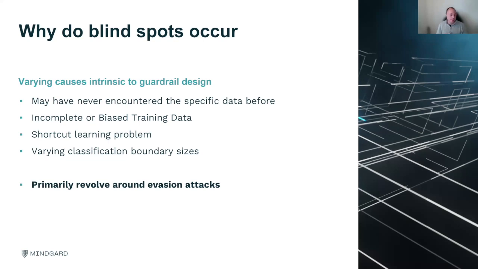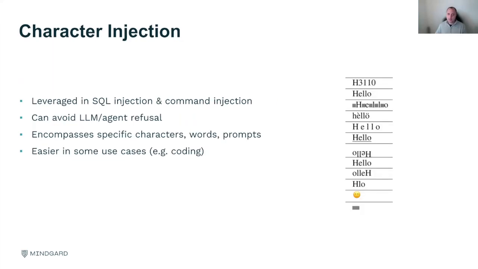A common example people have seen before, I'm sure, is putting sticky notes or QR codes on stop signs, which can make image models see something else. Fundamentally, what's happening with AI is you have classification boundaries, and you're trying to nudge it to the other side. The key thing, however, more technically, is that nearly all the blind spots in guardrails revolve around what we call evasion attacks, trying to evade classification and essentially bypass the guardrail. I want to give you two different classes of how you can bypass.